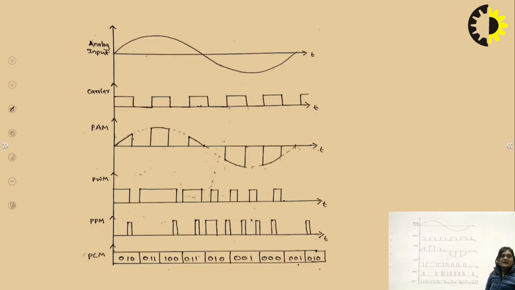After that, this slide depicts the analog message signal, and the carrier wave is in the form of pulses. That was in the pulse modulation that I discussed in the last slide. And this is the pulse amplitude modulation. We can see the amplitude of the pulses is in accordance with the modulating signal, and here the width of the pulses is changed according to the modulating signal, and here the position of the pulses has been changed. And in PCM we are receiving the digital output. A digital encoding process is there in the case of PCM.